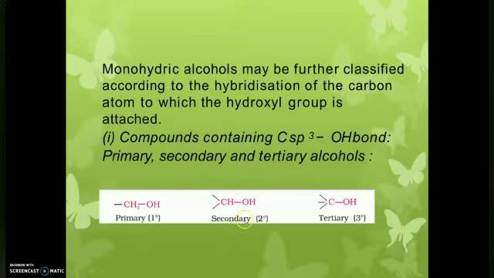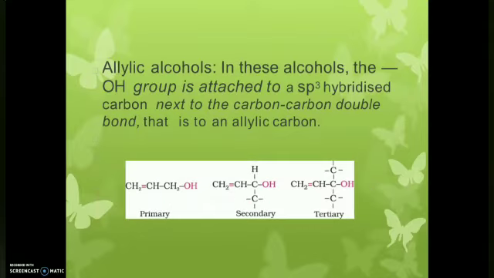If the hydroxyl group is attached to an sp3 carbon atom attached to three different or same substituents, we call it tertiary. So we can classify monohydric alcohols into three types based on the sp3 carbon atom: primary, secondary and tertiary alcohols.